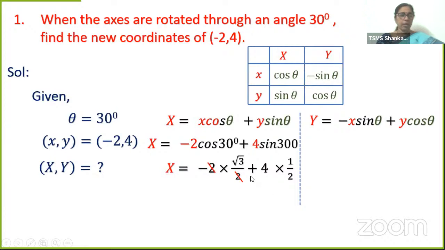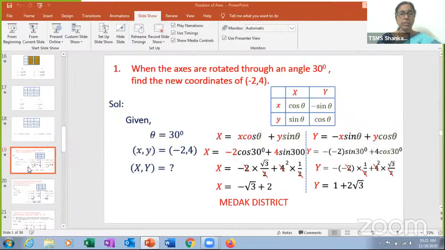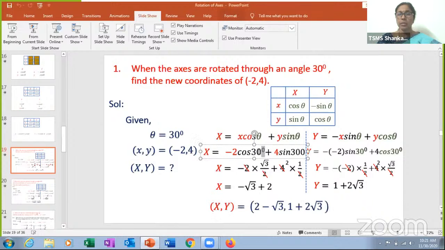Let me just correct this 30 degrees. It's not 300, it is 30 degrees.